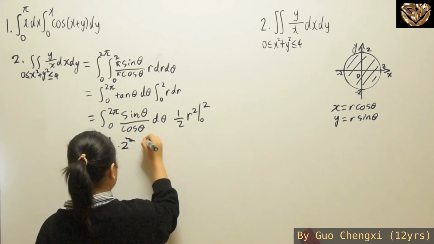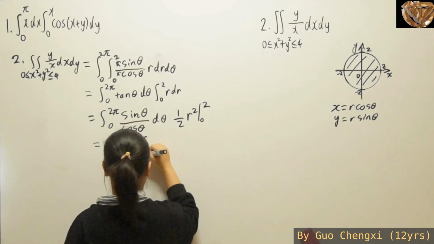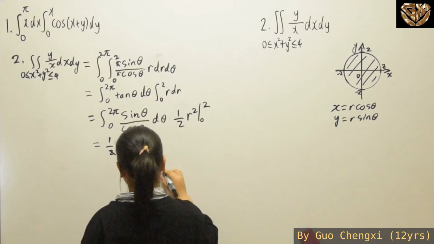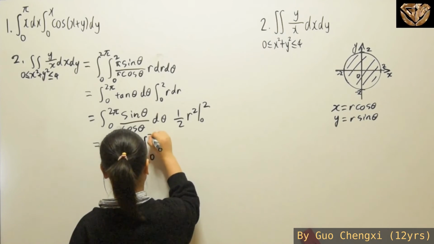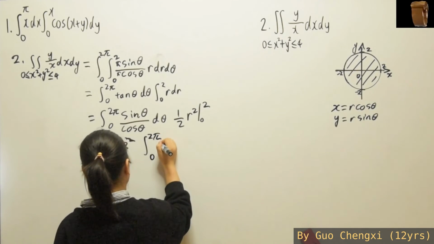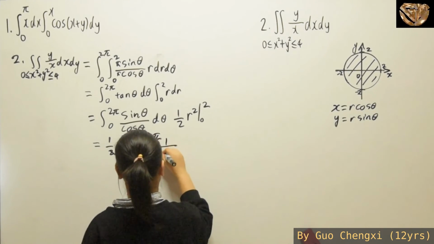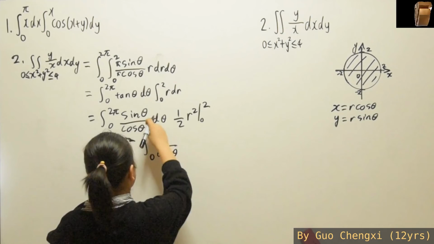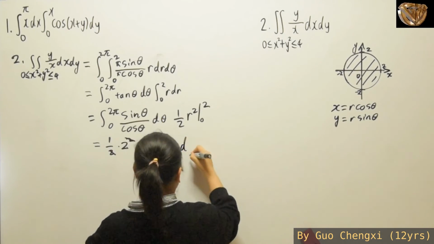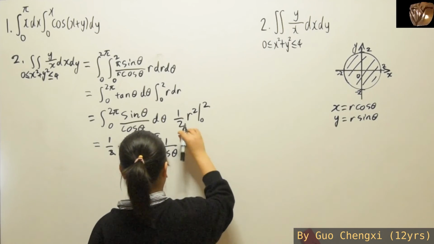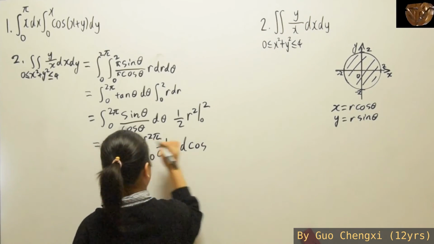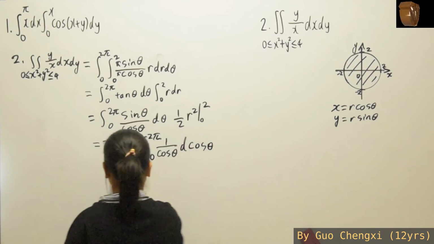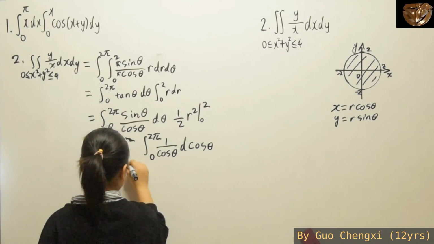While here you're also multiplying by one over cosine theta. You can put the sine theta into the d theta, which ends up with a cosine theta over here with a negative in front. For this part, you're going to get negative 2.